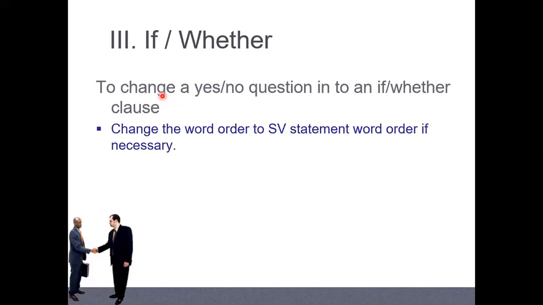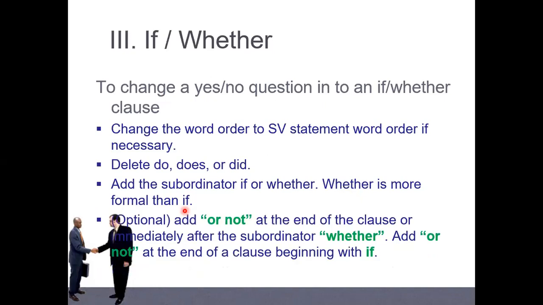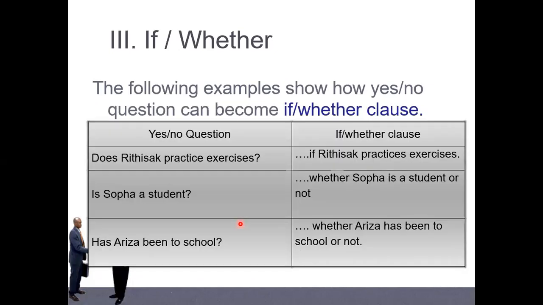So usually, when we change from the general question to an if clause, we follow the same order like the positive sentence, right? Like the positive sentence, okay? And we delete do, does, did. And another one, we add if or whether. And whether is more formal than if. Don't forget that one. And for whether we can use it with the words or not, right? But this is optional. You can put it or no need, no problem. So this is the way we change from that one. For examples, I'll give you outside, it is better. This one is a bit difficult to understand. Now I just say here.